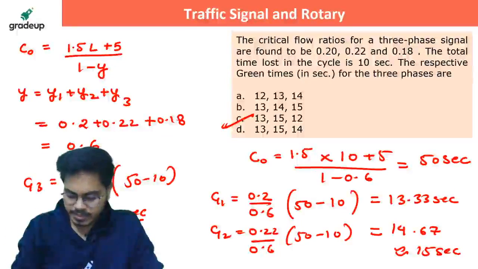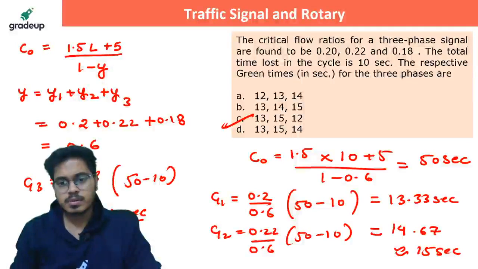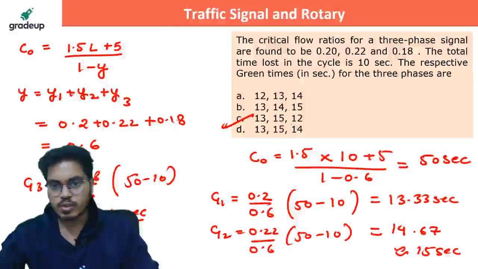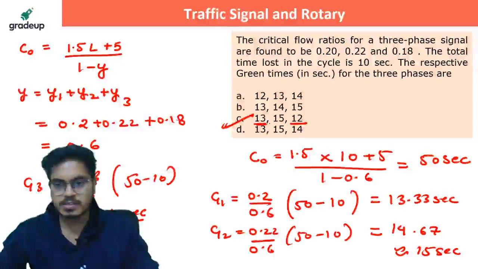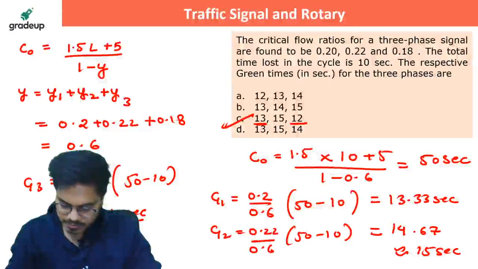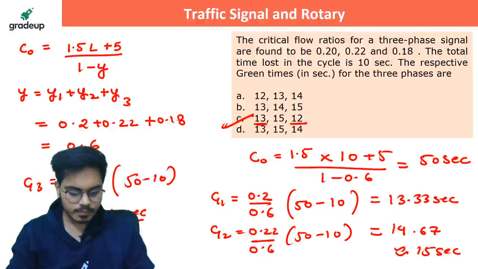Any doubts? Anybody? It can't be B, because I'm getting G3 as 12 seconds and they are saying 15. There is only one option where G3 is 12 seconds and G1 is 13 seconds. Okay guys? Any doubts? Anybody? None?